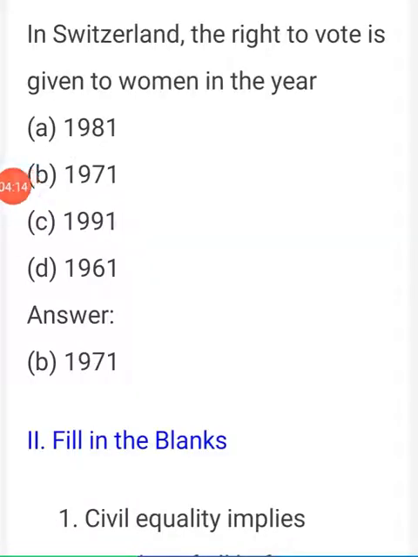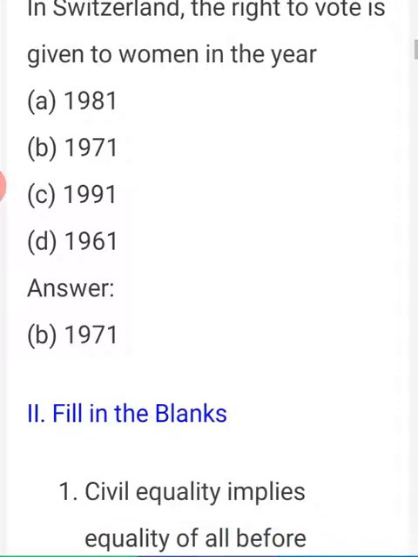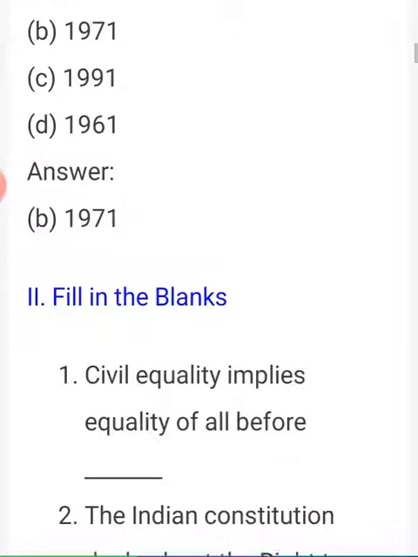Next question, question number 5. In Switzerland, the right to vote is given to women in the year. Option A, 1981. Option B, 1971. Option C, 1991. Option D, 1961. The correct answer is option B, 1971.